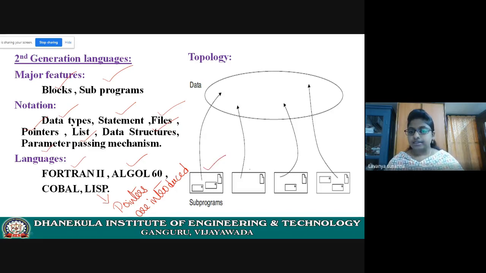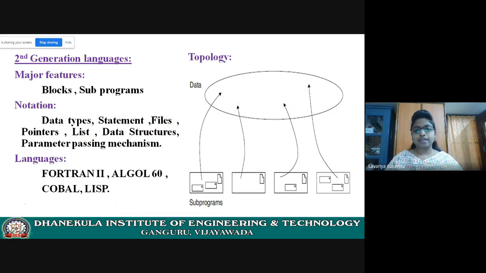See here, every subprogram. What does this arrow mark denote? This is a global data. Every subprogram can access the data. The data is global. This is the global data.